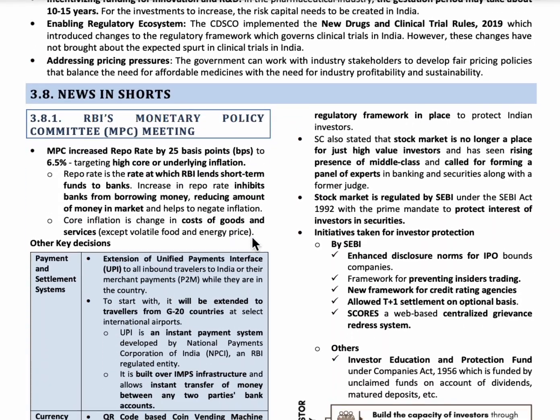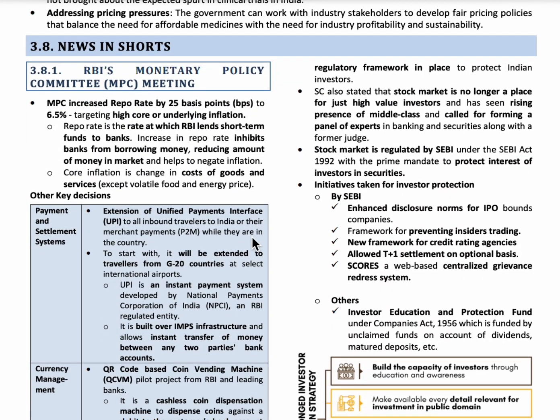The next topic is RBI's Monetary Policy Committee meeting. Here the important terms to learn are the repo rate and the core inflation. Repo rate is the rate at which RBI lends short-term funds to the banks. If the RBI increases the repo rate, then banks stop borrowing money and ultimately the money in the market decreases. The next important term is core inflation. Core inflation is the change of the cost of goods and services drastically.